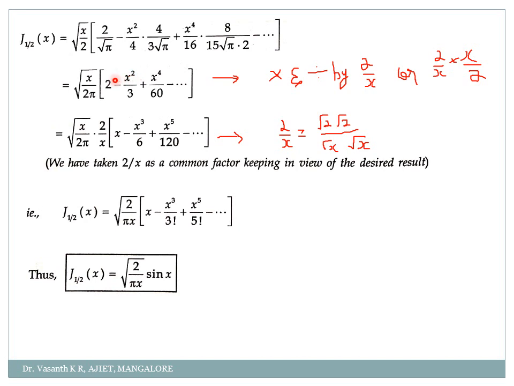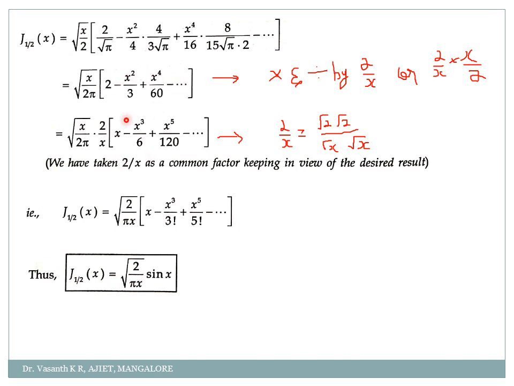So how to get the cube? What I'll do is, I'll multiply and divide the equation by x by 2 here. So I have multiplied by x by 2 and I have divided by x by 2. When I multiply and divide by x by 2 here, what will I get? So 2 by x I have kept as it is, and x by 2 I am multiplying into this term.